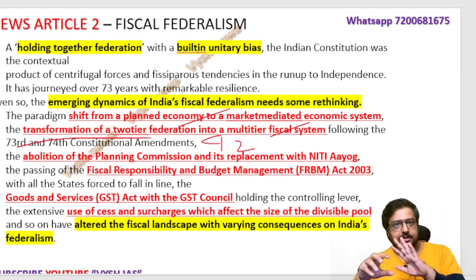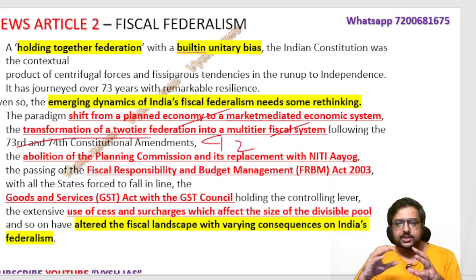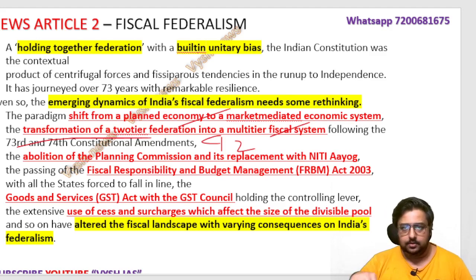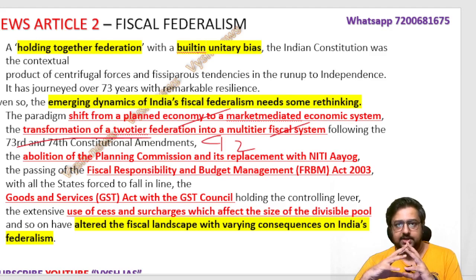Niti Aayog came and cancelled the Planning Commission. In Polity, Lakshmikant also, you see the 4th edition and 6th edition textbooks. They removed the Planning Commission chapter and added the Niti Aayog chapter. Niti Aayog is a bottom-up approach where states have more power. There are meetings and counseling which happen in Niti Aayog, and states will have more value. Same everything. Now the new GST council came. In the GST council, 2/3 of the voting power is with the states. Only 1/3 is with the center. Understanding? Only the states decide anything.